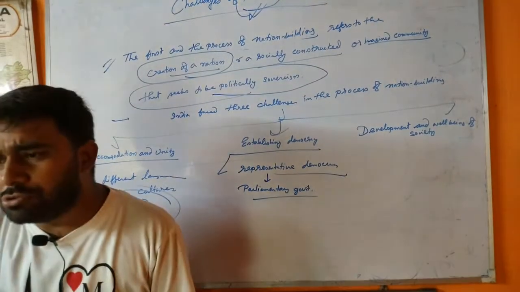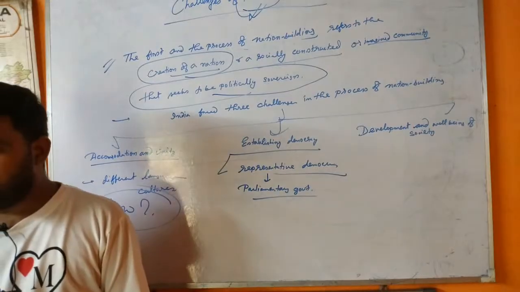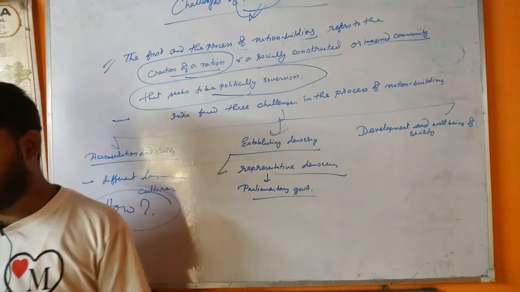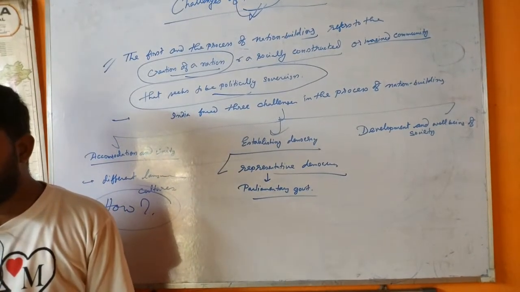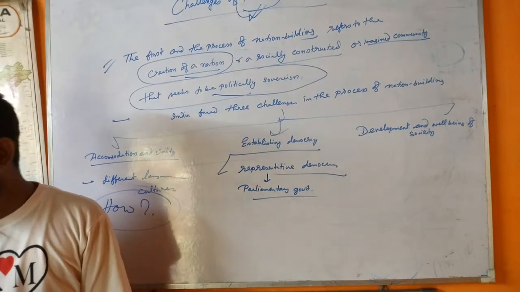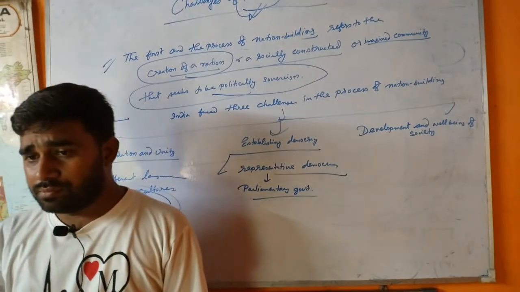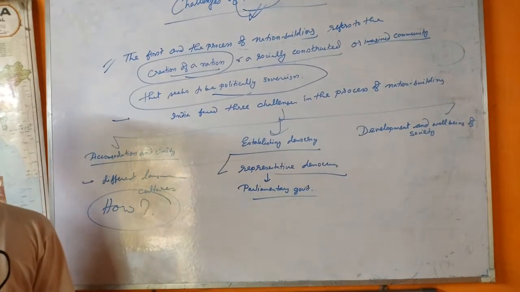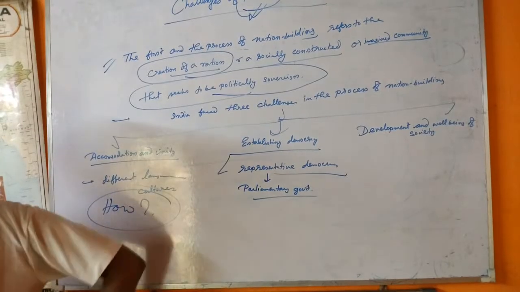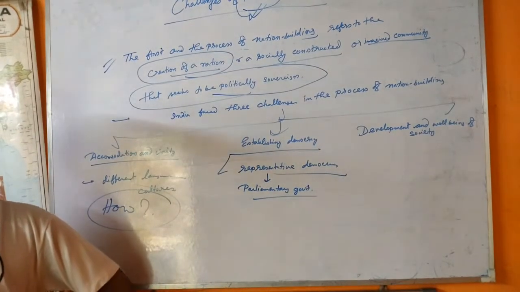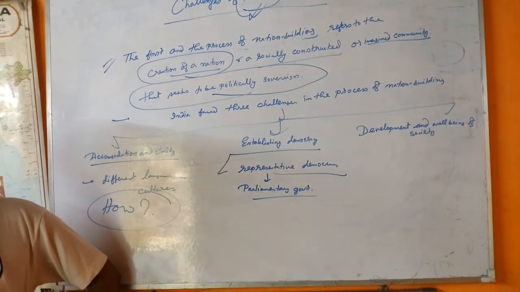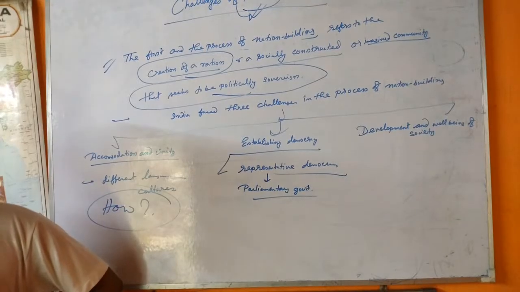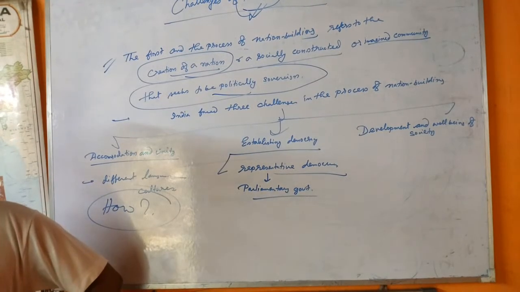Suppose you have the right to vote, but you have no voter card. How do you cast your vote? Right? You have the right to vote, but you are not allowed to participate in elections by coercive power or some gundas, right? Then is it democracy?